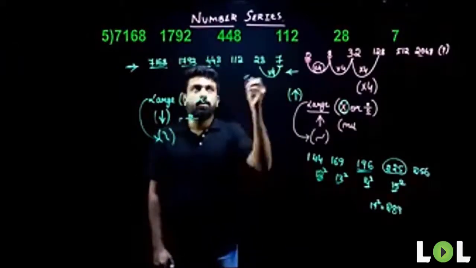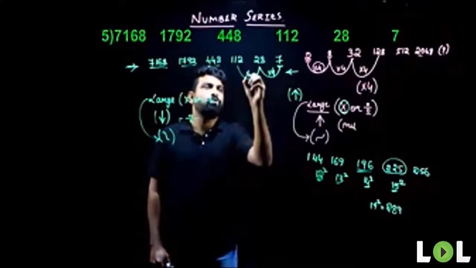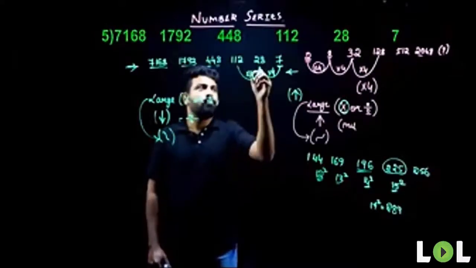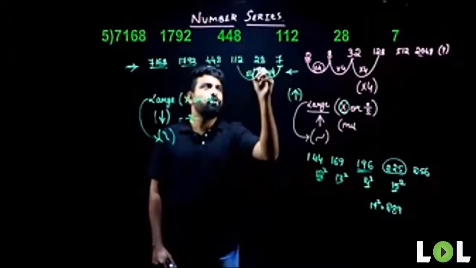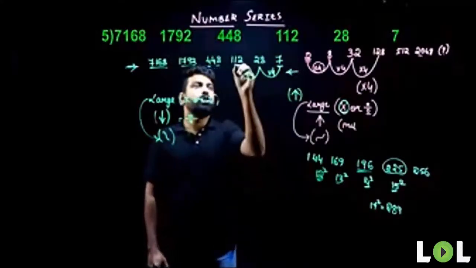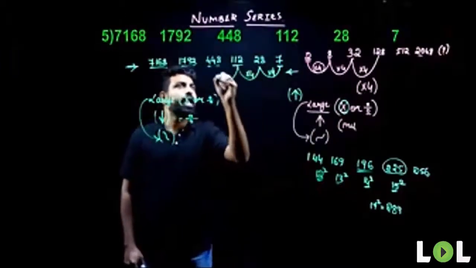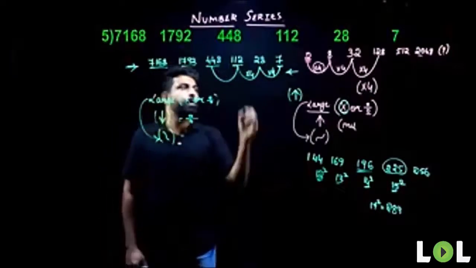Now again, from 28 to 112, what do I need to do? I'll have to again multiply it with 4. So let me check that. 4 into 20 gives me 80. 4 into 8 gives me 32. 80 plus 32 gives me 112. So I'm getting the logic into 4. Again, if I check here, what do I get?